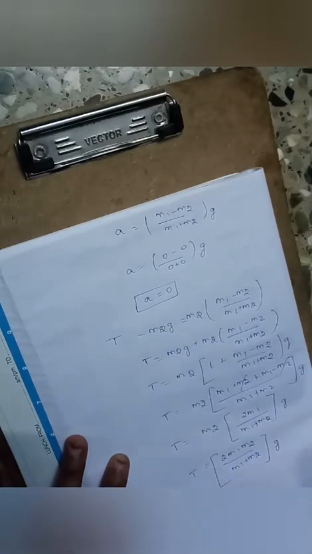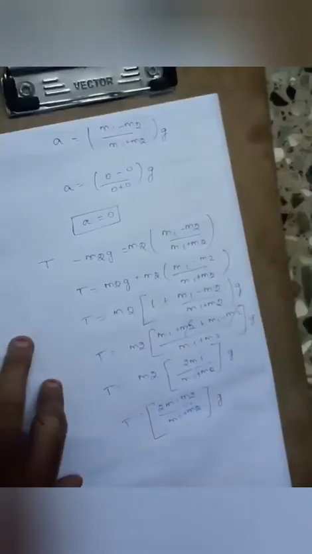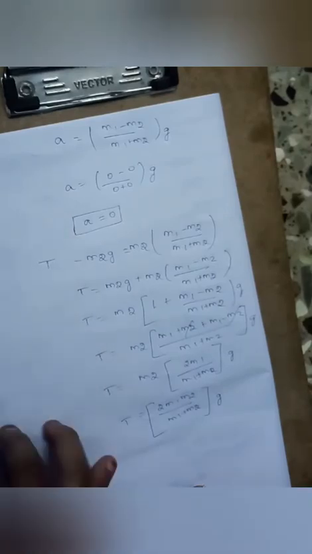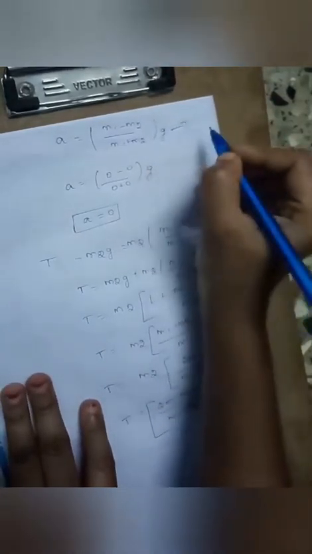Okay, up to this everyone can understand? Okay, thus we find the value of acceleration and tension T. a is acceleration and T is tension. Okay, so this equation gives the value for acceleration.